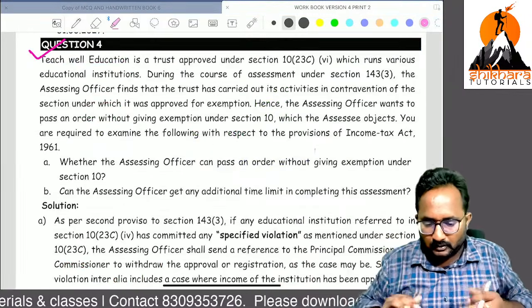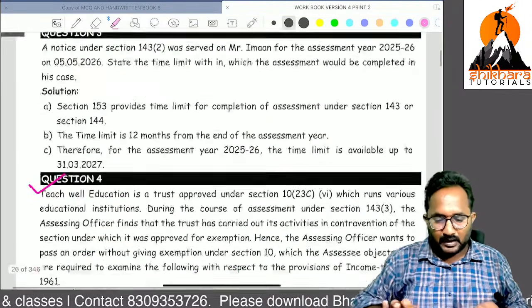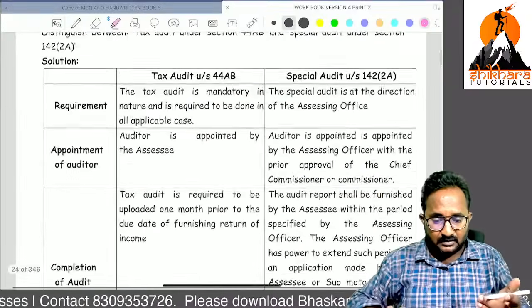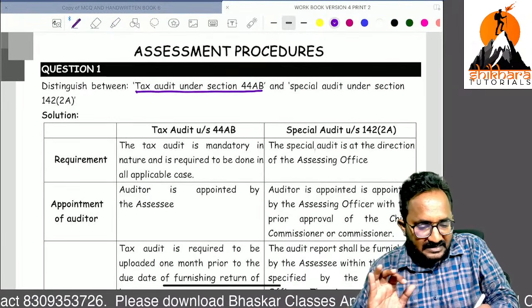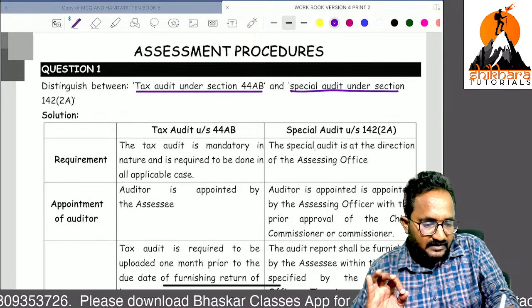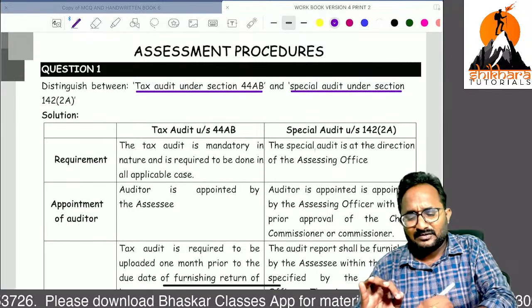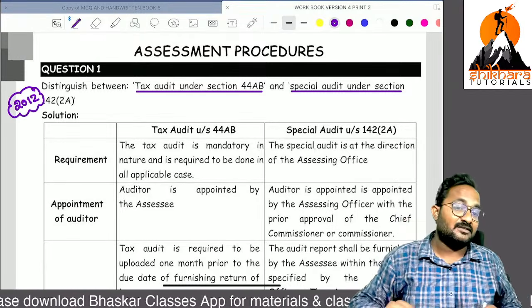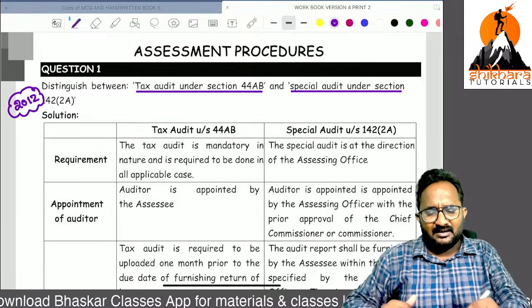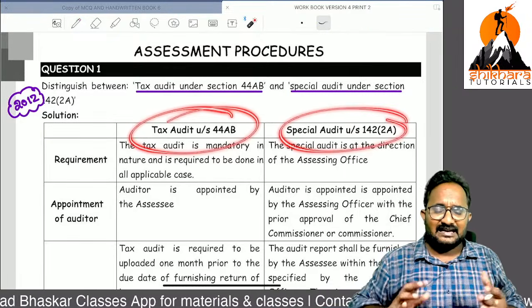And in the workbook, I have done some work. In your free time, try to find the differences between the tax audit and the special audit. I think it is a 2012 exam question. So, to be on the safe side, just refer. No need to remember. So tax audit points and special audit points, you have to write side by side.